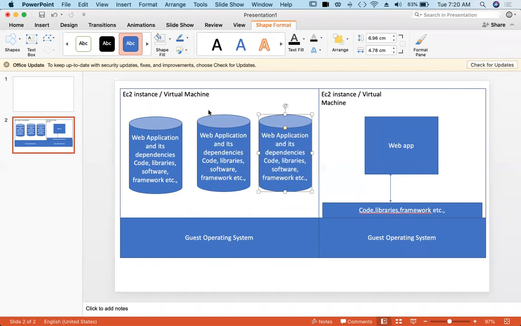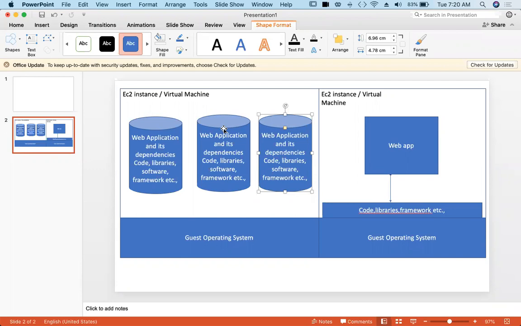So that is the advantage of using containers. They are lightweight, deployment time is less, they are fast, and they are easily movable. All these are advantages of having containers. Rather than using the instance directly, you can use ECS. So what are the advantages with ECS? It's Elastic Container Service. It's an AWS managed service.